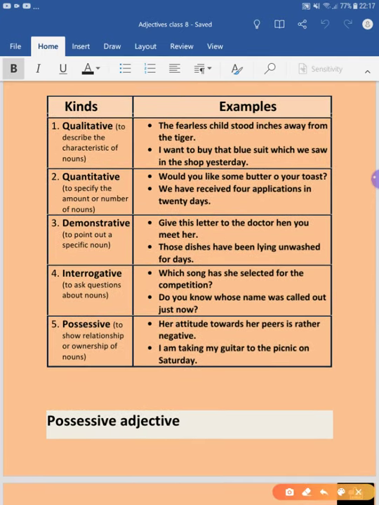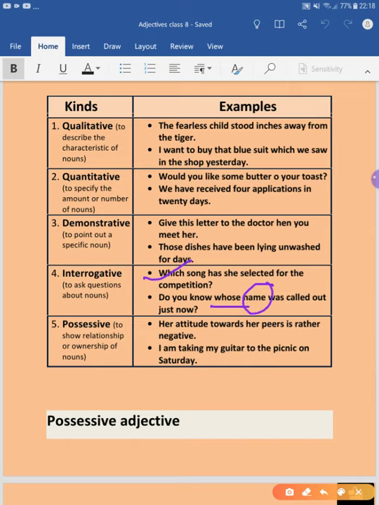You can see here in the example, which song has she selected for the competition. So here which is coming before the song, the noun or pronoun, and since it is asking a question, it will be called an interrogative adjective. Now next example is, do you know whose name was called out just now? So what do you think, what will be the interrogative adjective here? Correct, whose is the interrogative adjective here because it is coming before the noun, that is name.